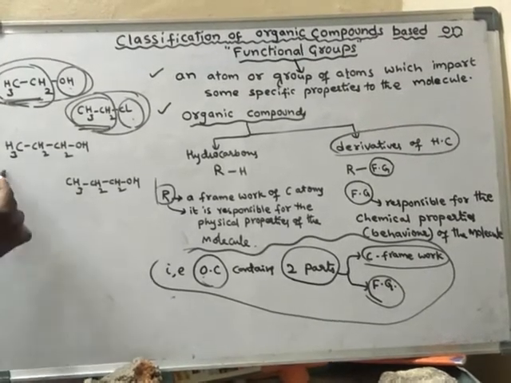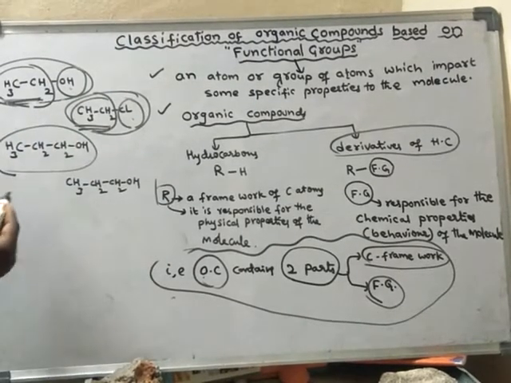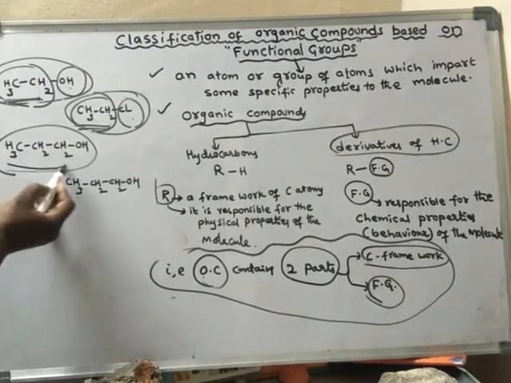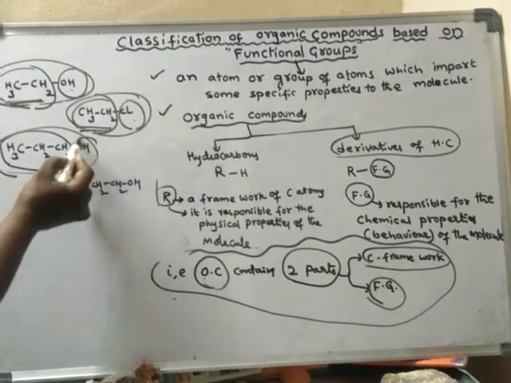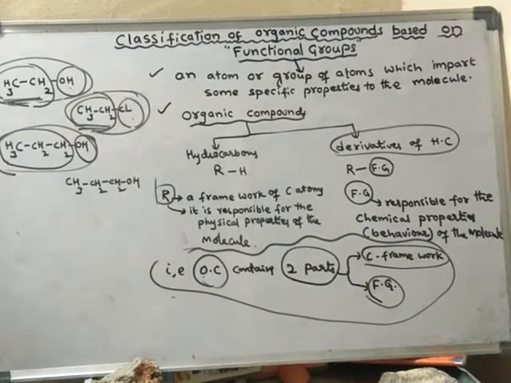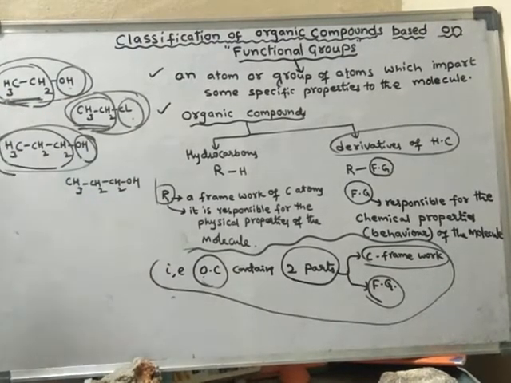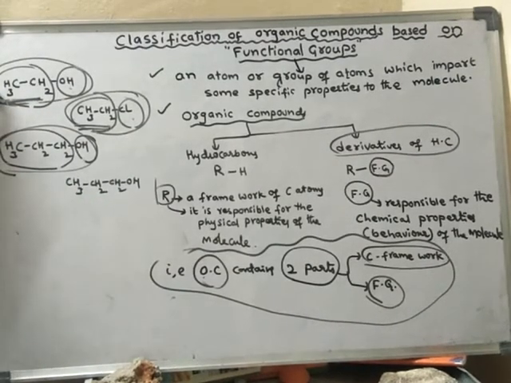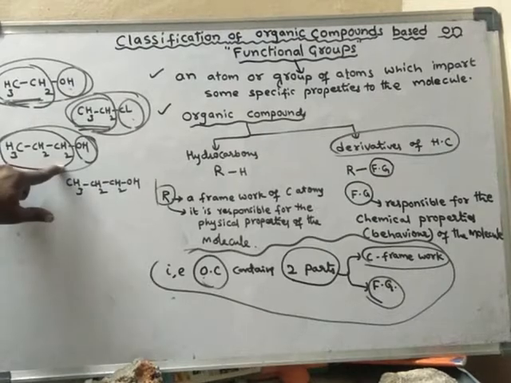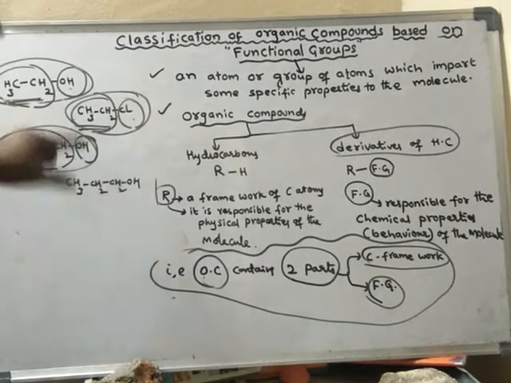Now compare this one. This is the carbon framework and this is the functional group. Now we compare this one with this. The carbon framework is differing but the functional group is the same. If you compare these two, the carbon framework is differing but they possess the same functional group.